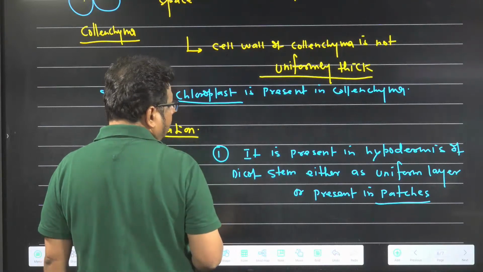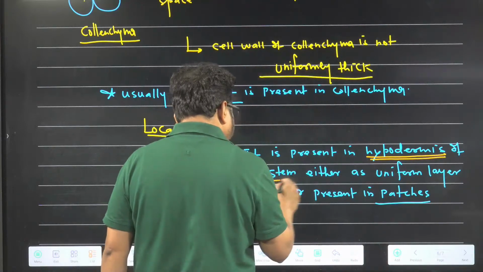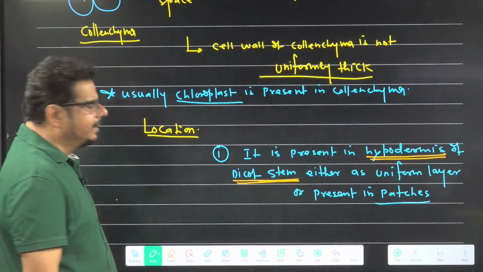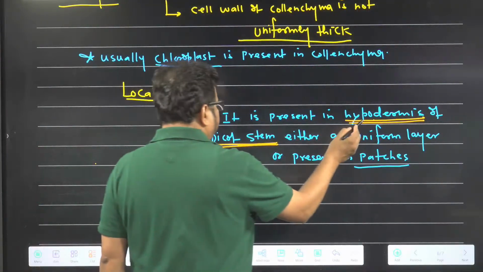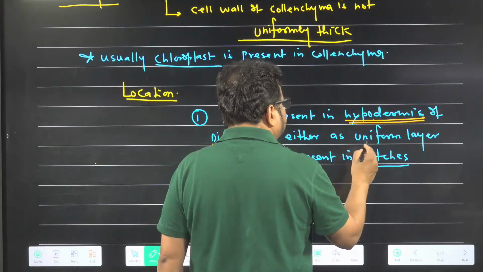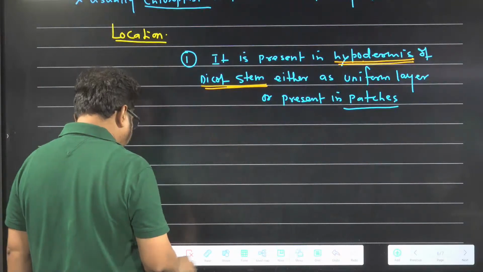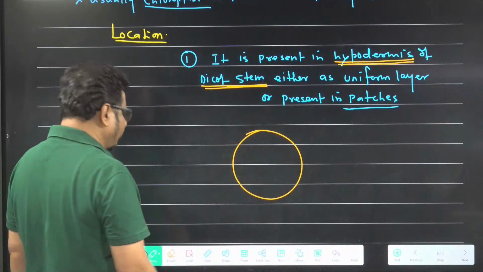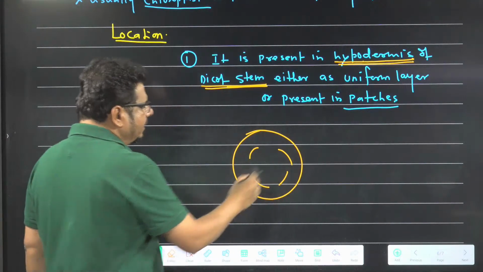So if we talk about collenchyma, where is it present? It forms the hypodermis of dicot stem. Hypodermis of dicot stem is made up of collenchyma. It is a very important line from the exam point of view. Don't forget this line. Hypodermis of the dicot stem is collenchymatous, and in hypodermis collenchyma is present either as a uniform layer or in patches. When there is a complete layer of collenchyma, it is called a uniform layer. And when collenchyma is present here and there, not uniform, it is called patches.